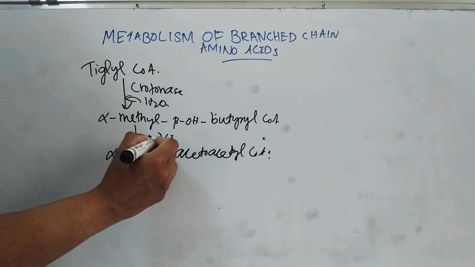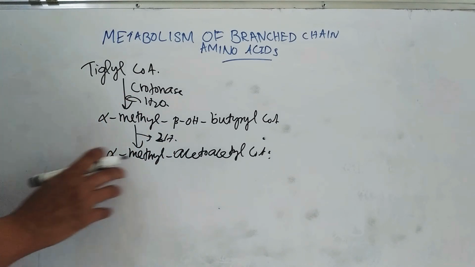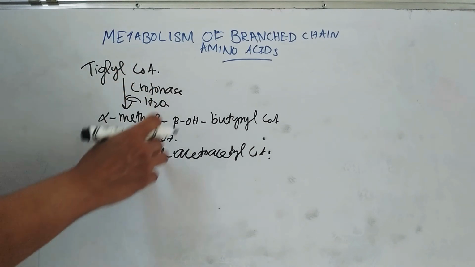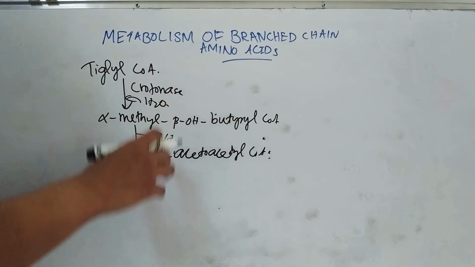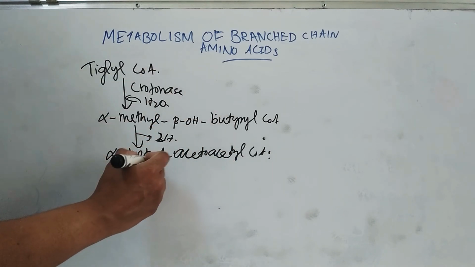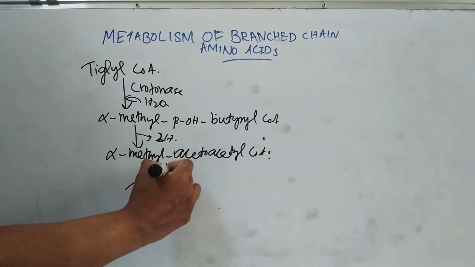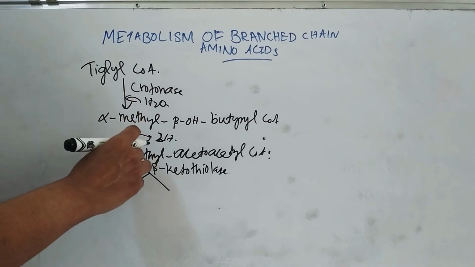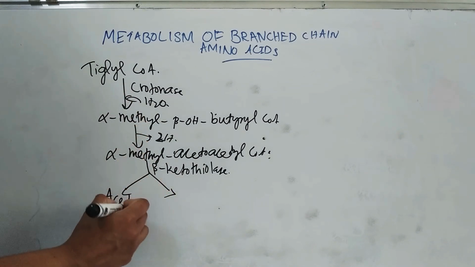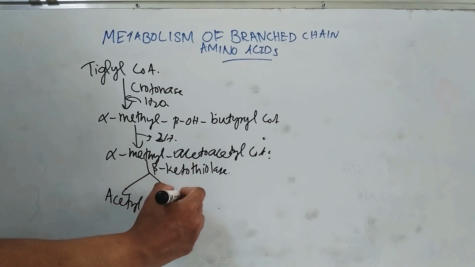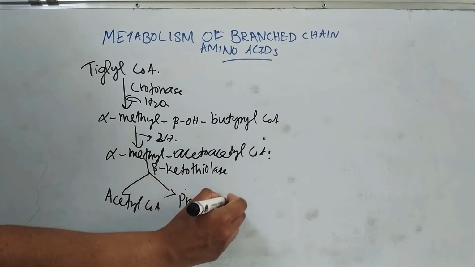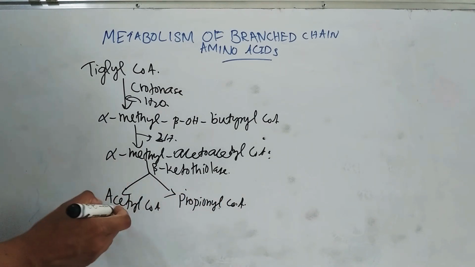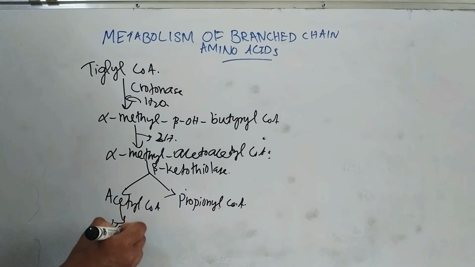Hydrogen is removed, so we get alpha methyl acetoacetyl CoA. The next step is thiolysis of this alpha methyl acetoacetyl CoA by the enzyme beta ketothiolase, which forms acetyl CoA and propionyl CoA. As it can form acetyl CoA, it is a ketogenic amino acid.